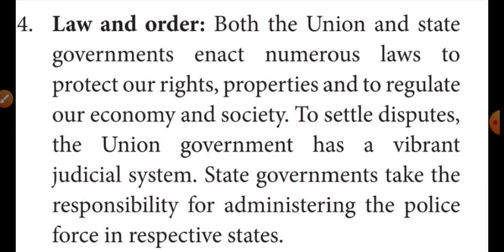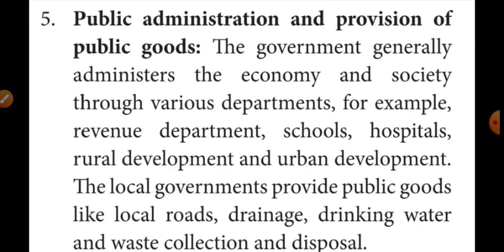Then the fifth one is public administration and provision of public goods. Now listen students, the government administers the economic condition and society through various departments.